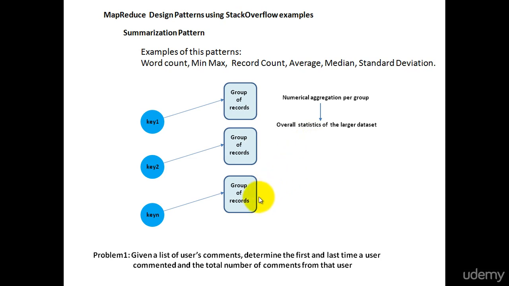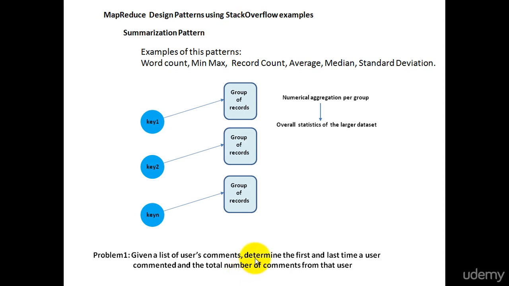Let's take a Stack Overflow example to demonstrate summarization pattern. The problem given here is, given a list of user comments, determine the first time and the last time a user commented and the total number of comments from that user. By doing such analysis, you will get to know the user behavior on Stack Overflow website.